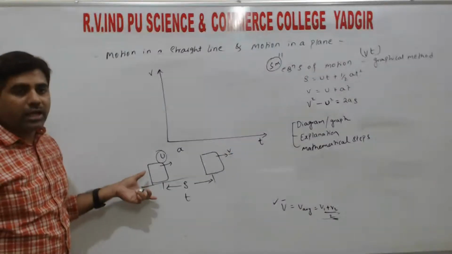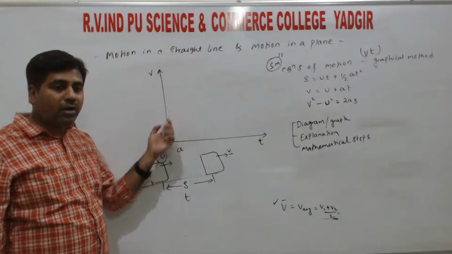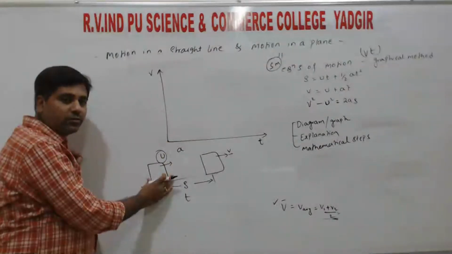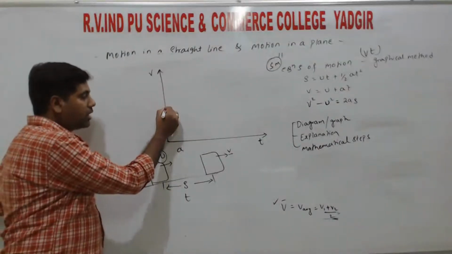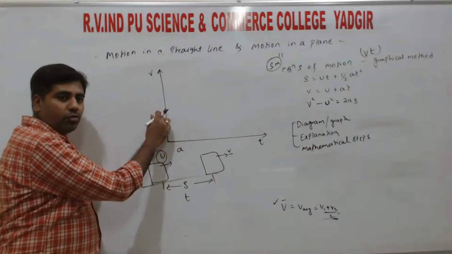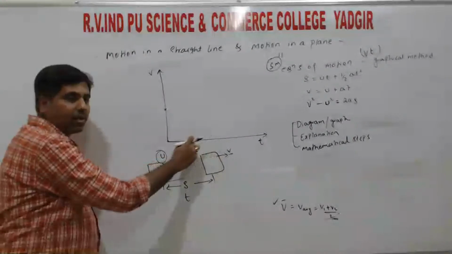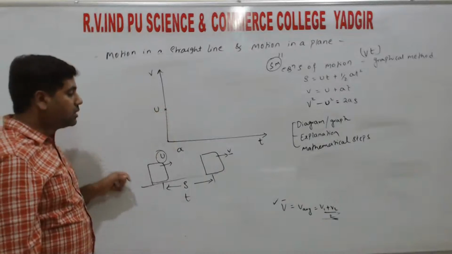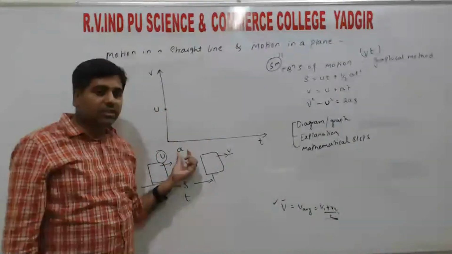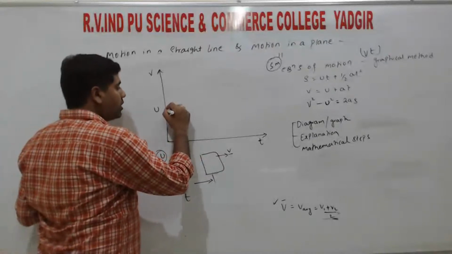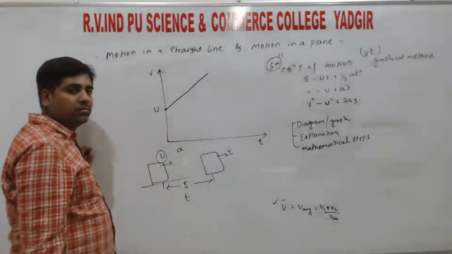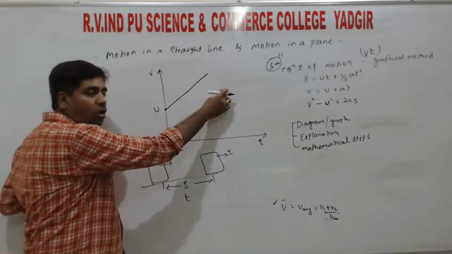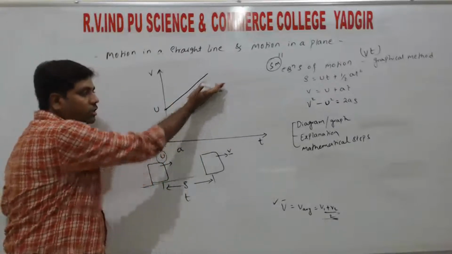So that is the concept, right? We must represent this concept on a graph. So representing on the graph, initially at t equals 0, at time 0 the object is moving with some velocity u. So representing it, along x axis 0, that means when time axis is 0, the velocity is u, right? So next, moving with uniform acceleration. If we plot the graph for uniform acceleration, we get a straight line. If the initial velocity is 0, then the straight line will pass through the origin. It was passing through the origin, but we are not taking it from the origin.